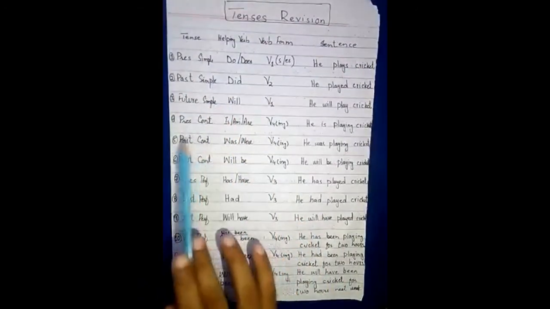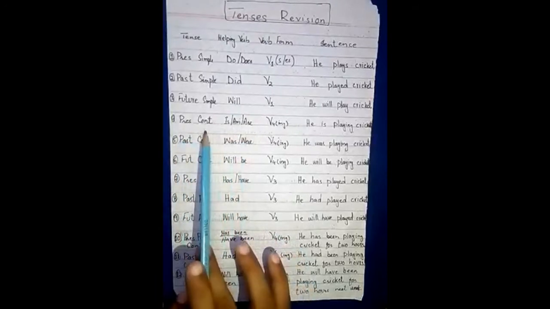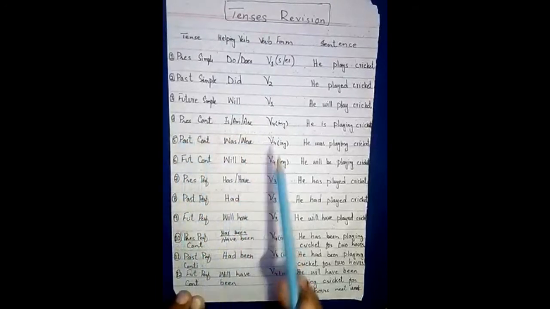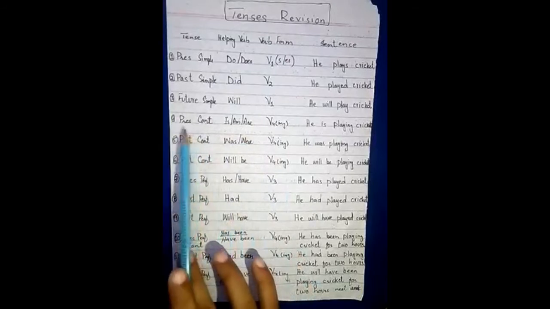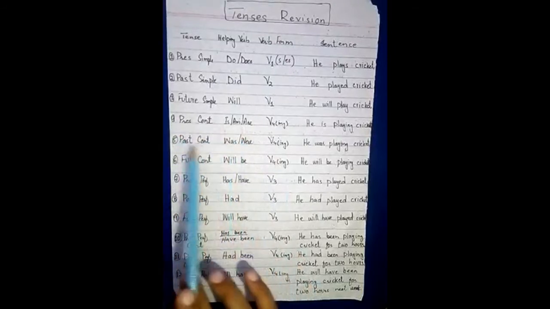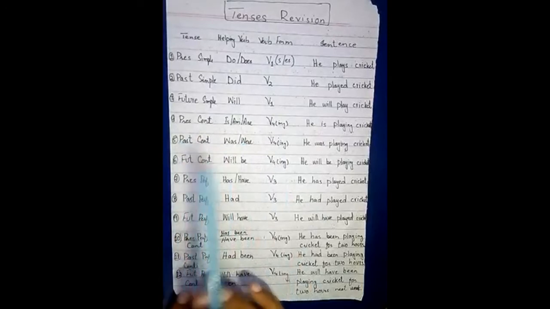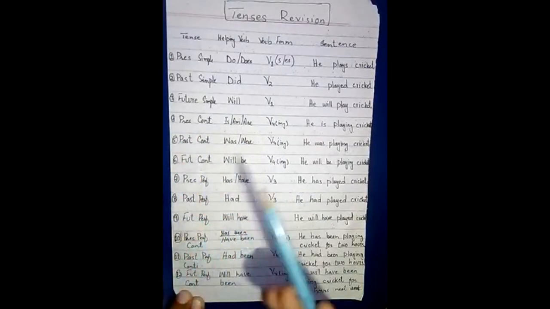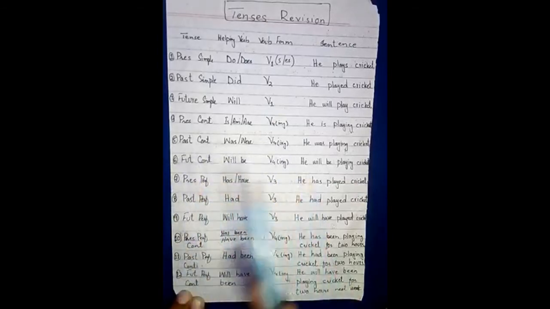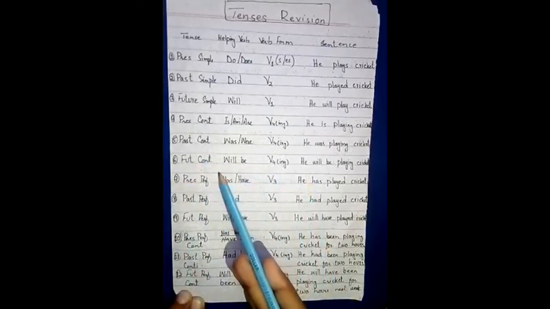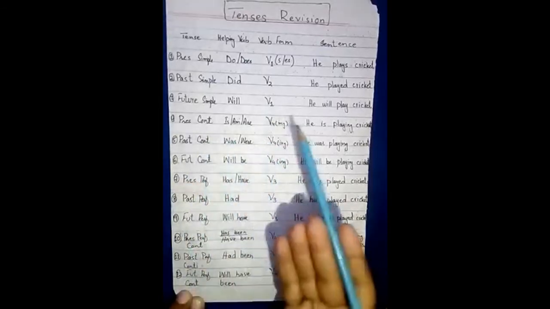Now I am moving towards the continuous condition. So this is our continuous condition. We have three simple progressive or continuous conditions in active voice: present continuous, past continuous, and future continuous. So why do we use continuous condition? When we talk about an action which is going on, when we are in the middle of an action at the time of present, past, or future, there we use continuous condition. We also name them progressive tenses.